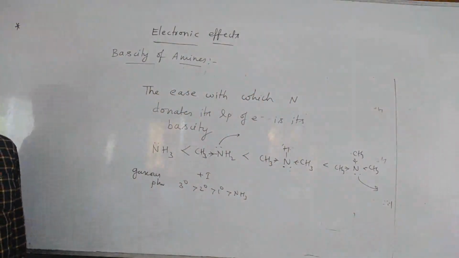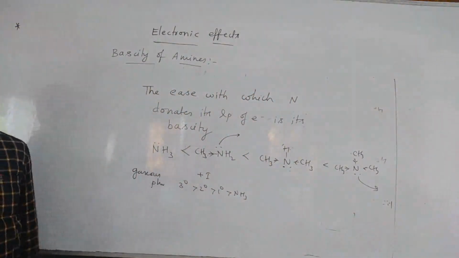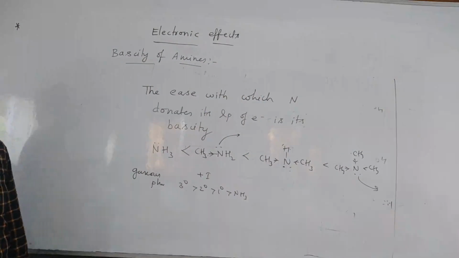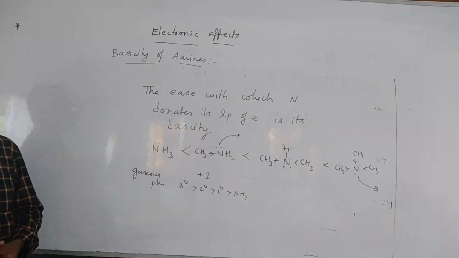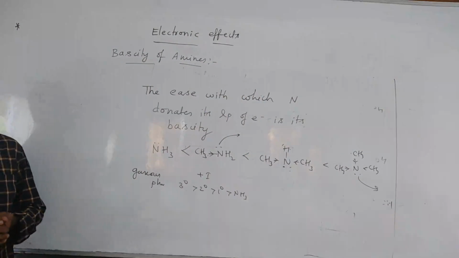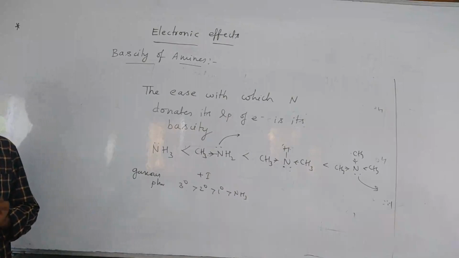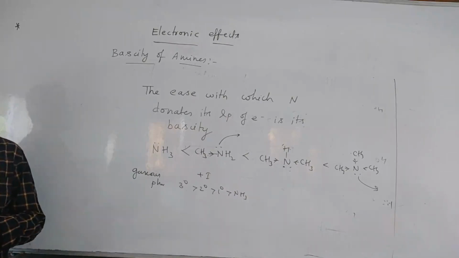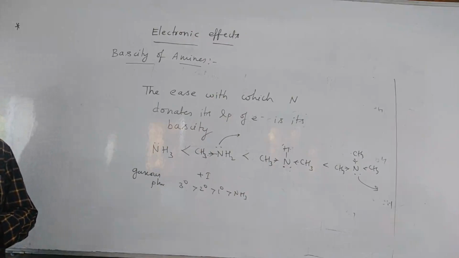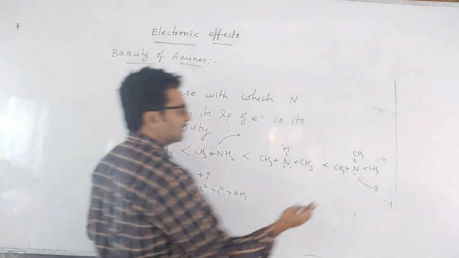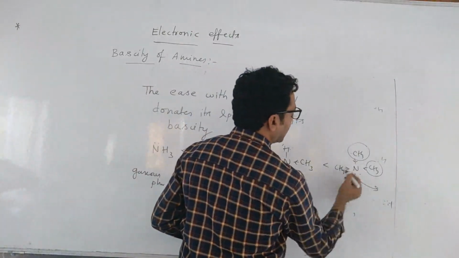Whereas in liquid phase, that won't be possible. So what is the reason? Hydrogen bonding is one of the reasons. Good. One more. Second one, steric hindrance. What is meant by steric hindrance? These 3 groups are bulky groups.